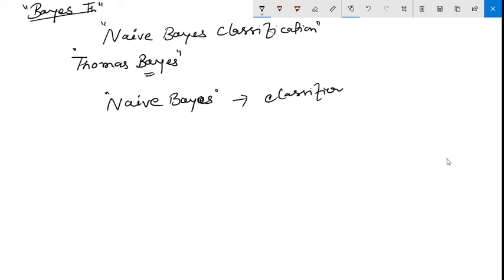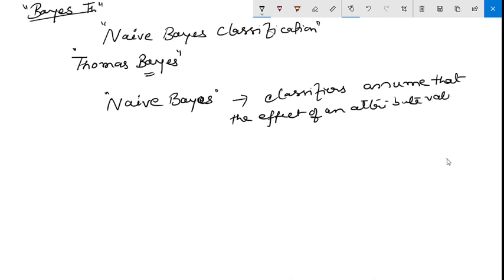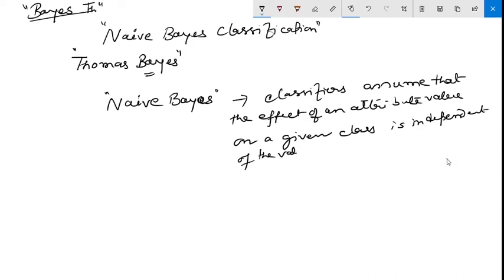This classifier assumes, the interesting point, that the effect of an attribute value on a given class is independent of the values of the other attributes.